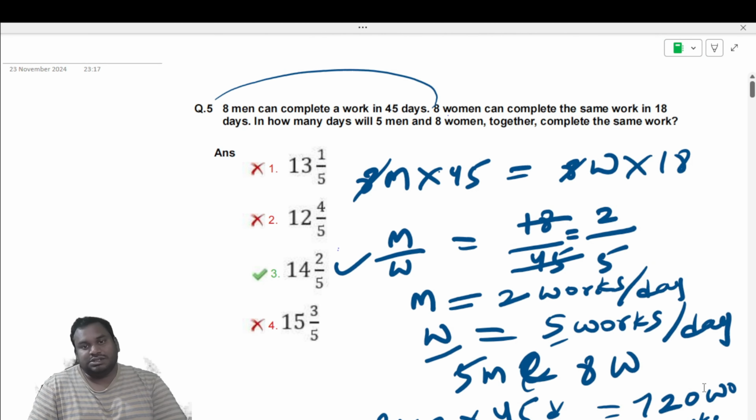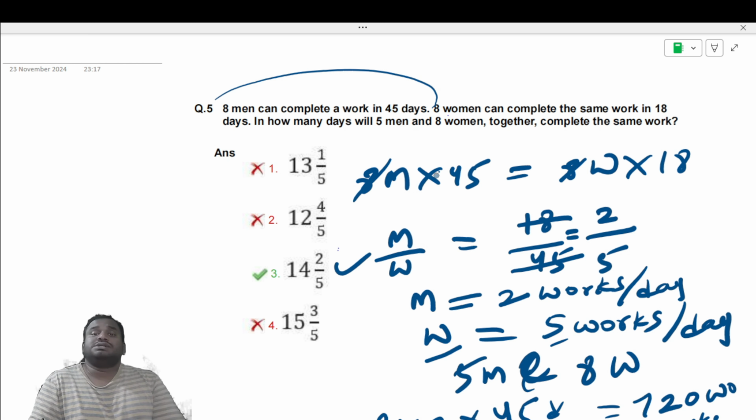I'm repeating the concept. First they have given some data that 8 men can complete in 45 days and 8 women can complete in 18 days. You will use these 2 points to find out the relation between men capacity and women capacity, and their capacities as well, individually.